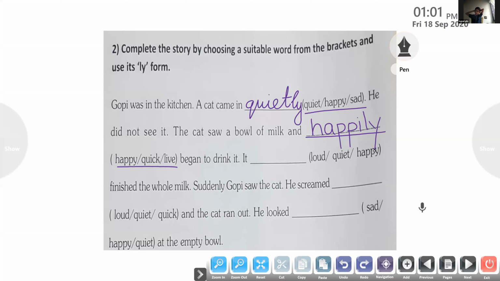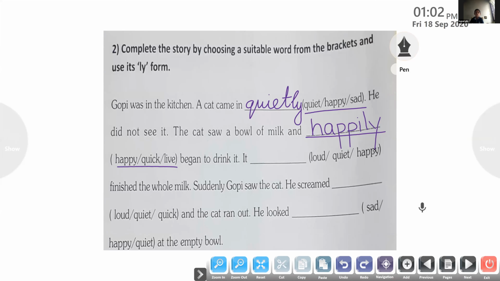Now Giselle, do the next sentence for me. Giselle is not there. Giselle, come on, unmute it. Unmute it, Giselle. And do the next sentence for me. After drinking the milk, then what did the cat do here? It. Giselle, only three words are given, children. Giselle, unmute it. You're not able to. Yes, ma'am. It dash.